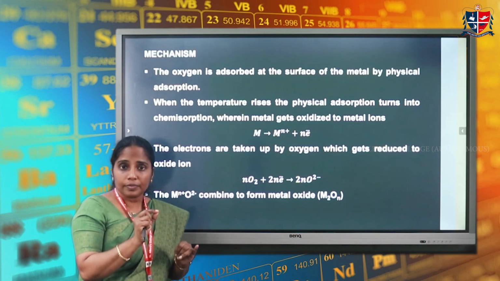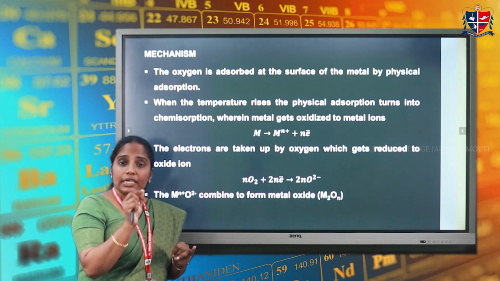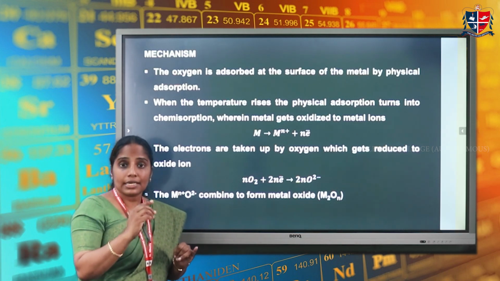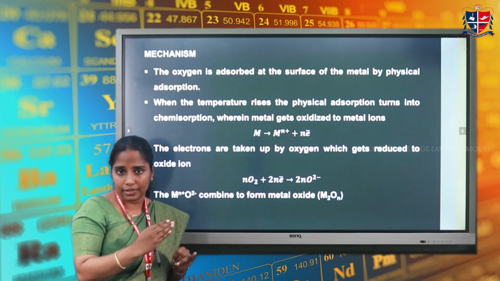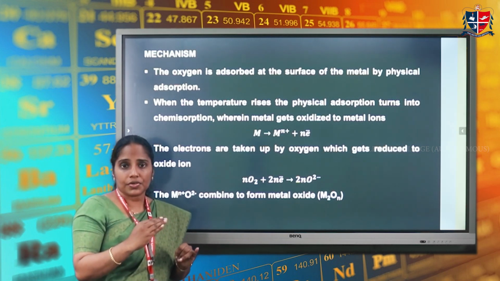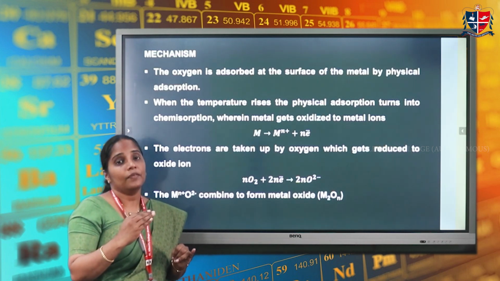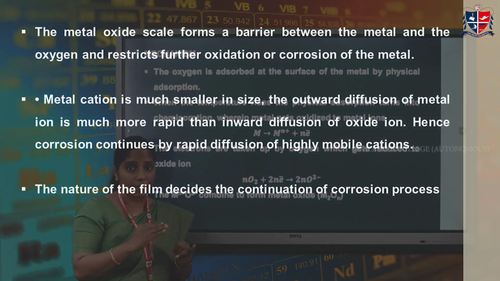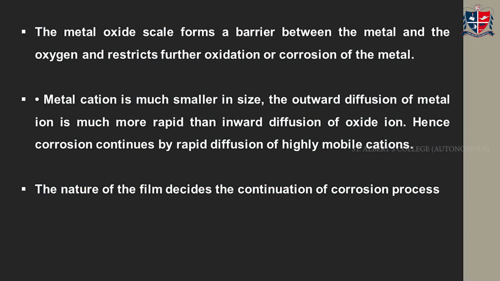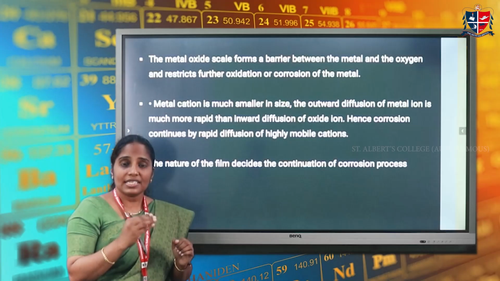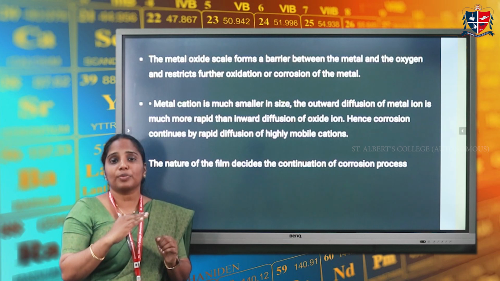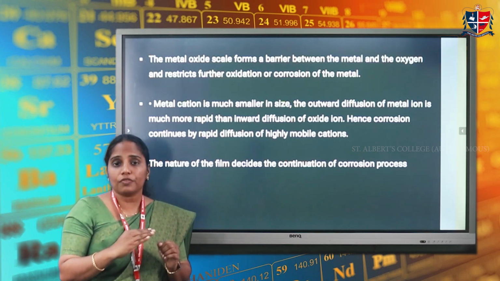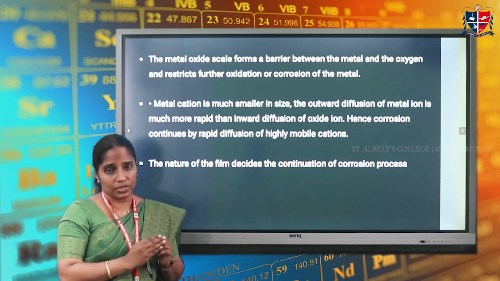If the thickness of this metal oxide layer is greater than 300 angstrom, then this layer is called a scale. If it is less than 300 angstrom, then it is called a film. This metal oxide scale or film formed acts as a barrier between the metal and the corroding environment, thereby either decreasing the rate of corrosion or preventing the corrosion.